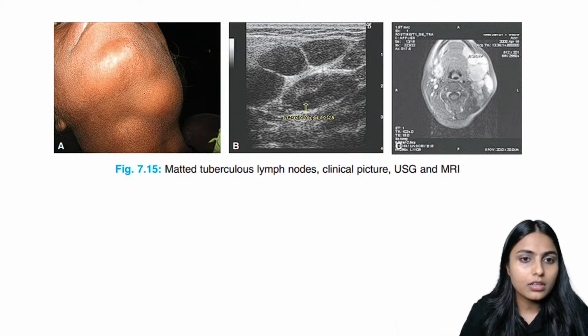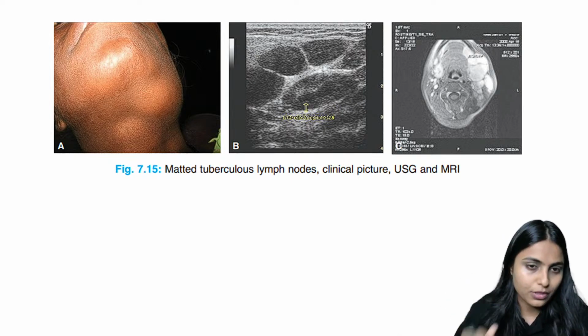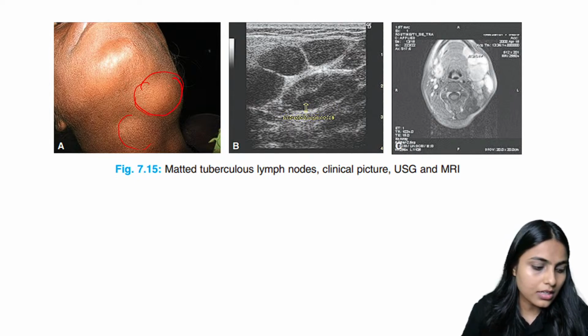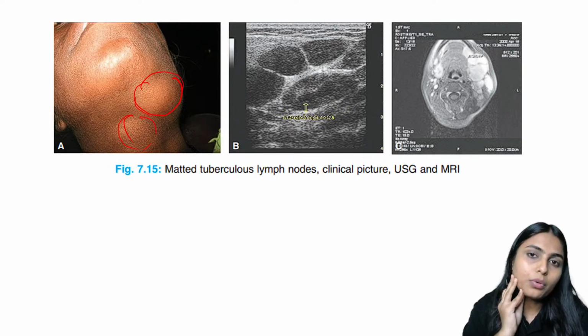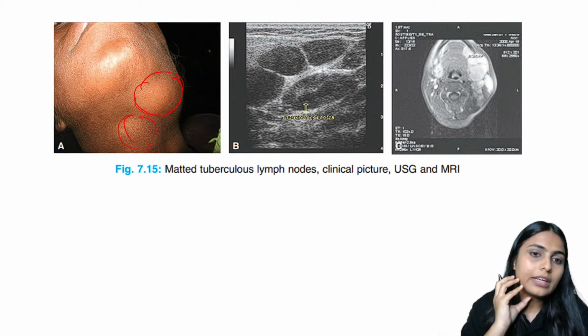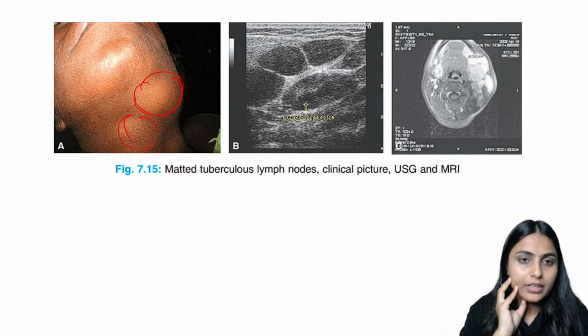So here I have just put up an image to show you an example of it. These are basically submandibular lymph nodes. You can clearly see these two lymph nodes, but when you palpate it, you feel that there is one mass only, and it will move as a unit.